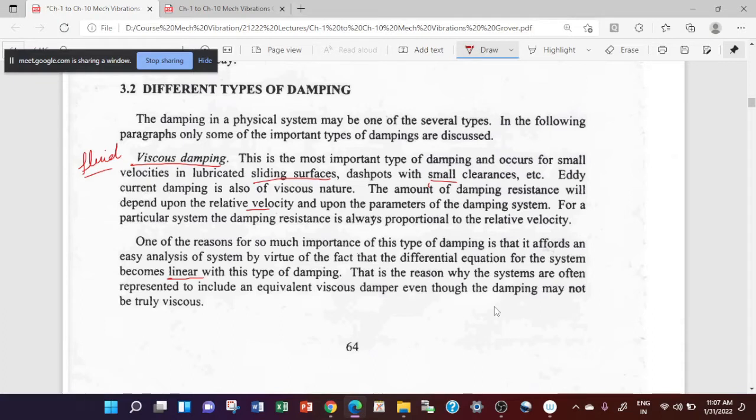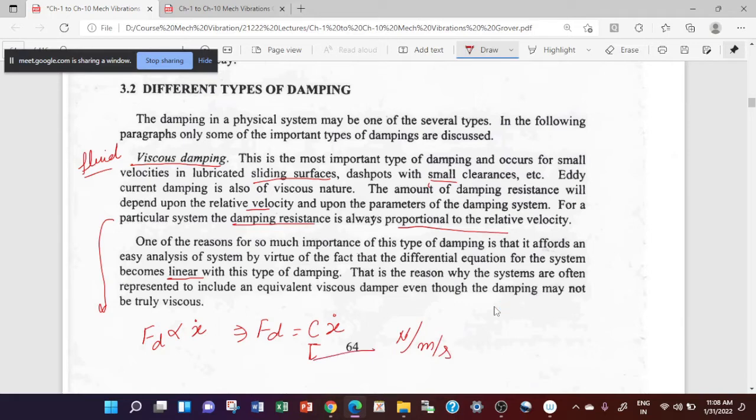But for viscous damping, the damping resistance is always proportional to the relative velocity. So it means the damping force is proportional to velocity, that is x dot, or I can say it is equal to c x dot, where c is the damping coefficient of the system, and this c will have a unit of Newton per meter per second.